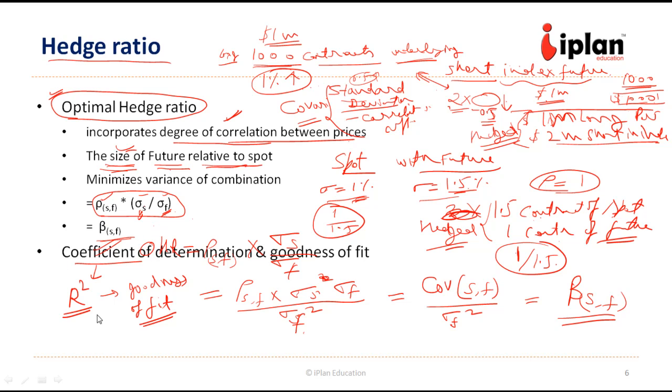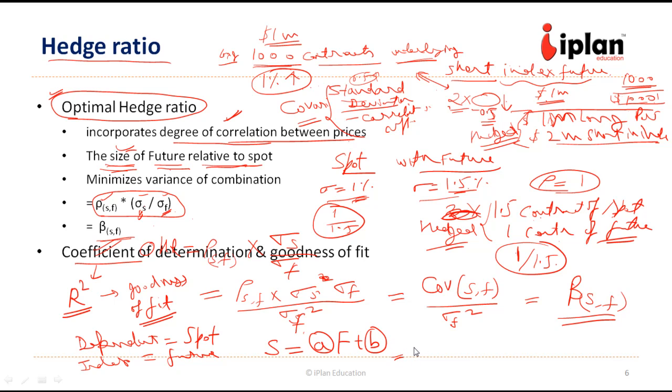So if we look at the correlation between the spot and future, and if we look at the regression between them, suppose the dependent variable is spot and independent variable is future, we have a relationship of something like this, S equal to A into F plus B. So A and B are coefficients.